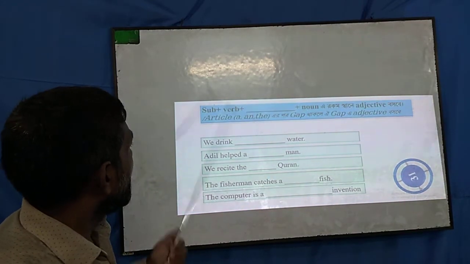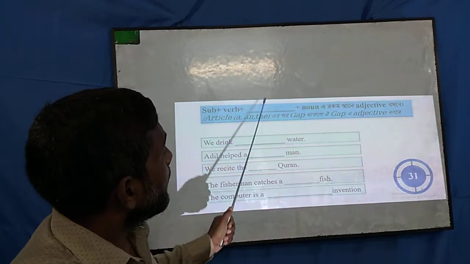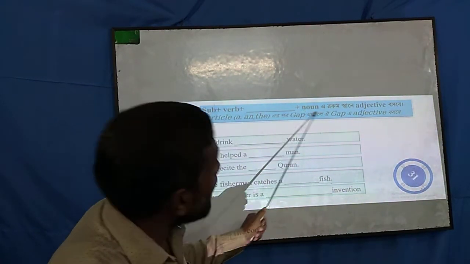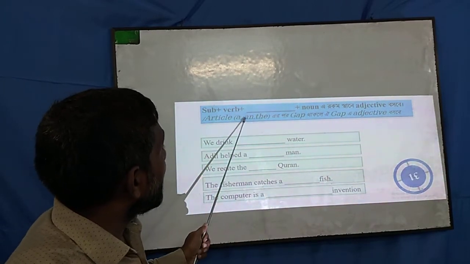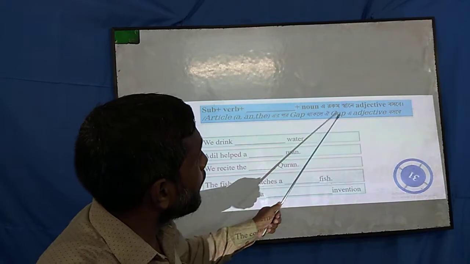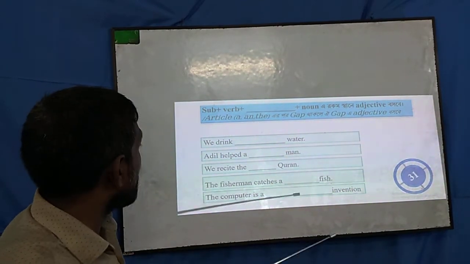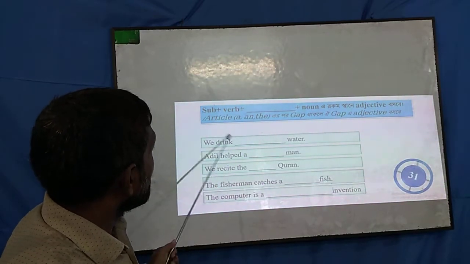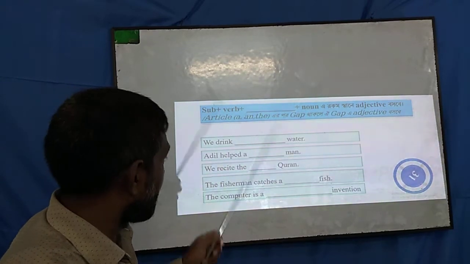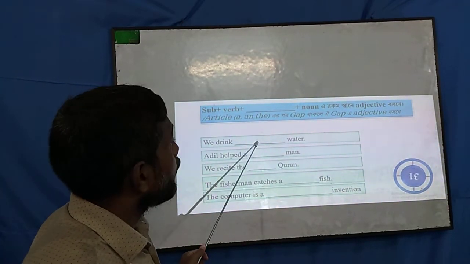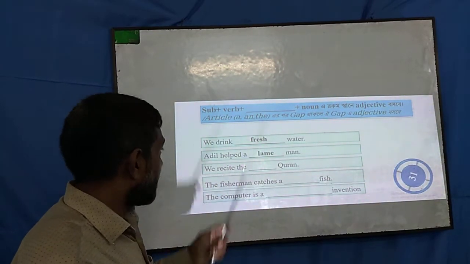So dear students, this is rule number 31: subject plus verb dash then plus noun. In such a place an adjective sits. After the articles a, an and the, if there is a gap, an adjective will sit in that gap. These are the examples for you. We drink dash water. This is a verb and this is a noun, so we can use an adjective here. It will be fresh water.